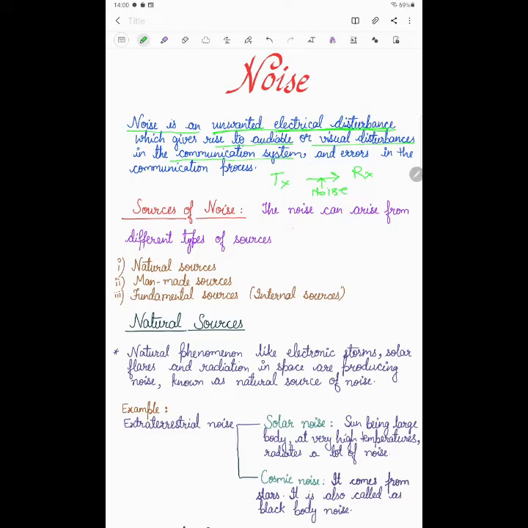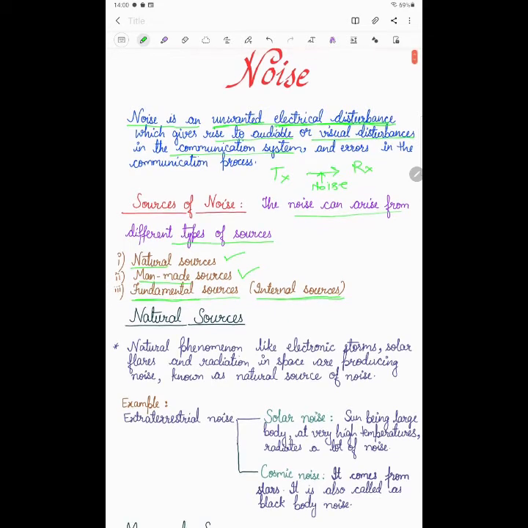The sources of the noise are given here. What are the different sources from which noise arises during the communication? Noise can arise from different types of sources. The first is natural sources, then man-made sources, and fundamental sources, which are also called internal sources of noise. So the major categories of noise sources are natural, man-made, and fundamental, also called internal sources. Okay, let's start one by one. I will explain each and every source of noise in detail.